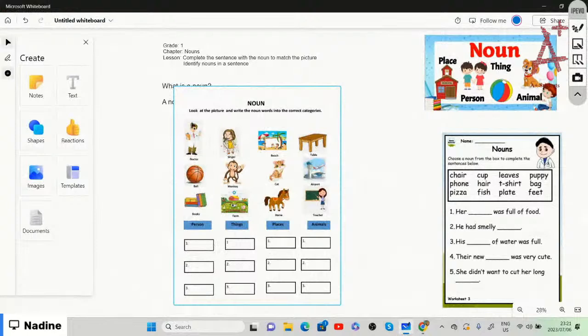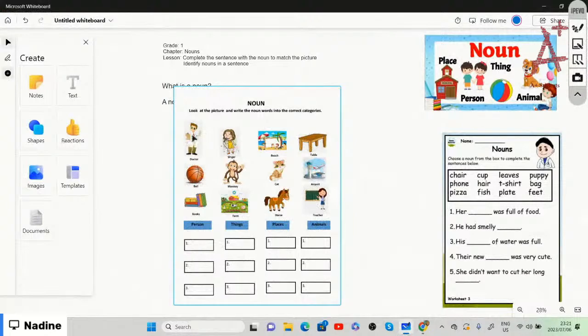Here we have person, things, places, and animals. We need to choose from the correct pictures or words, and then write it under either person, things, places, or animals.